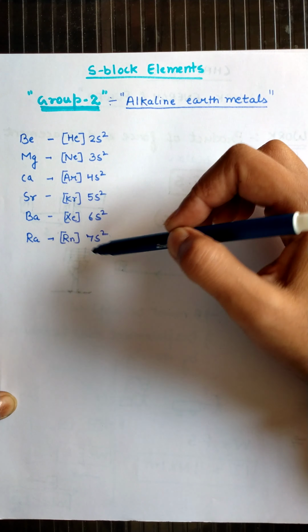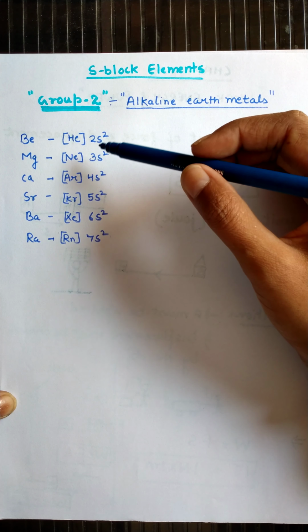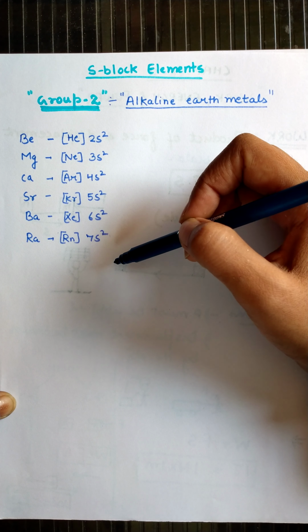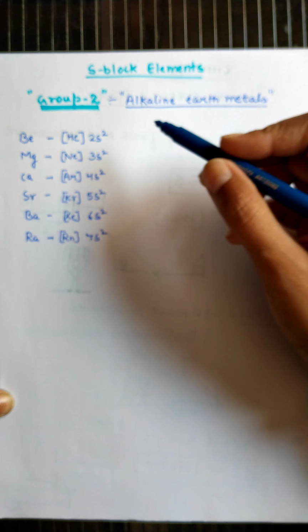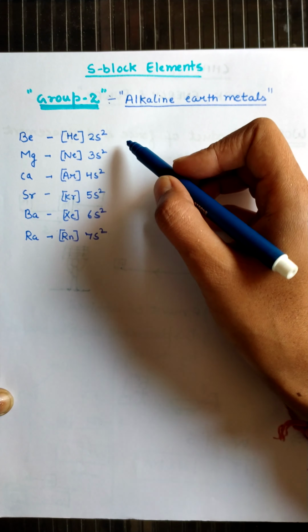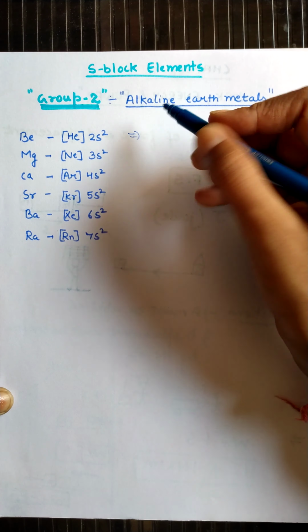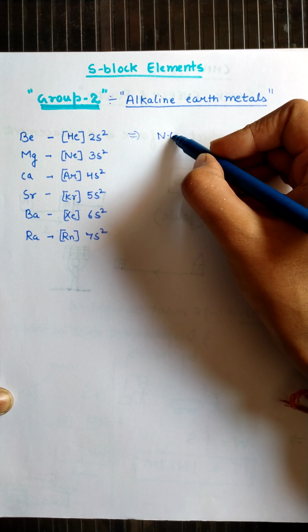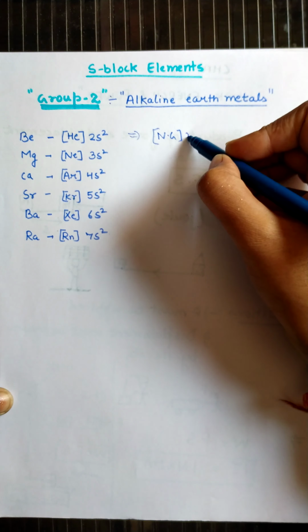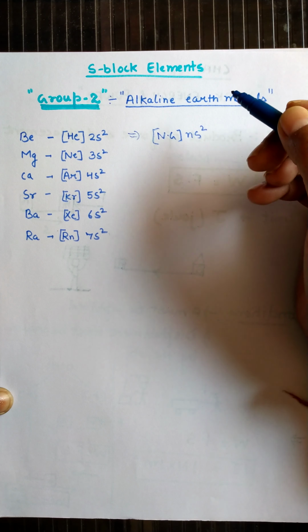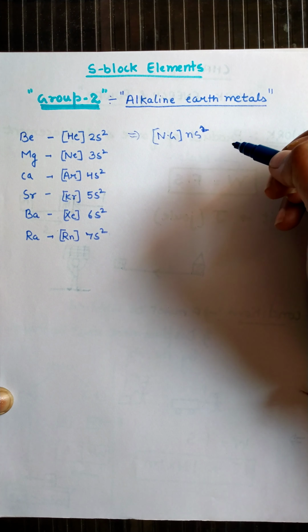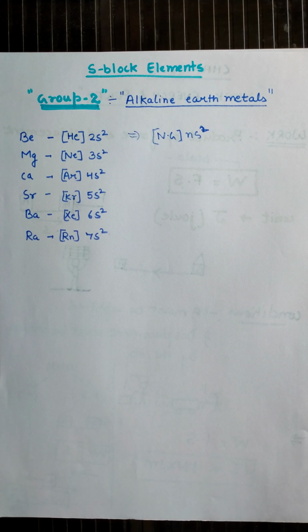The S subshell is completely filled, and we can write the electronic configuration like this. The general outermost electronic configuration of these elements is noble gas, then NS2. This is the general formula for the electronic configuration of alkaline earth metals.